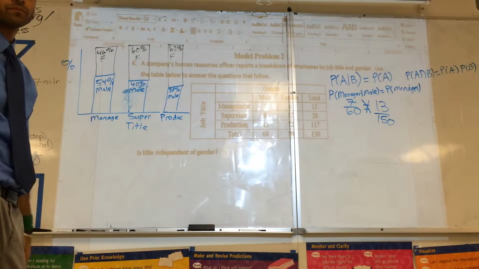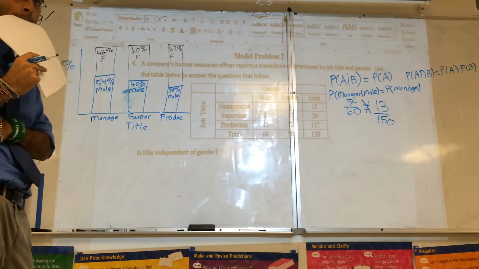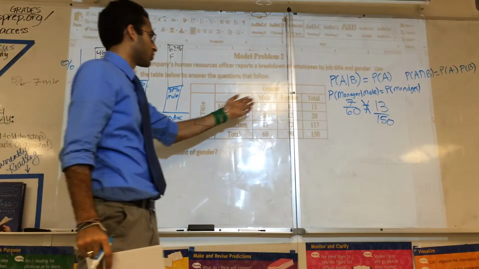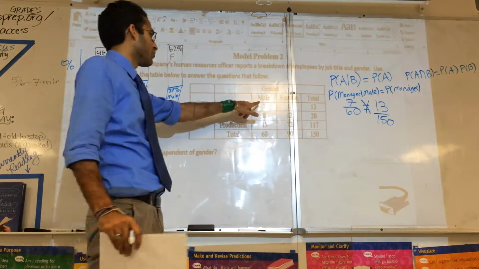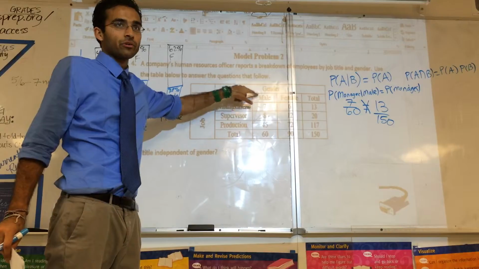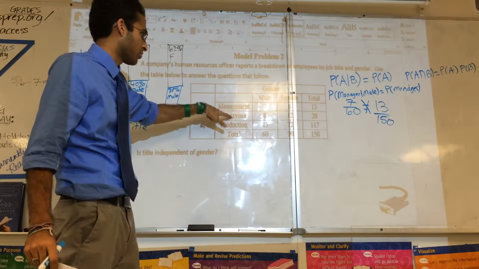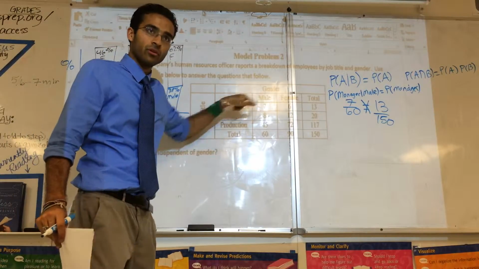So I have a question. For instance, you have the graph for P(A) and P(B). Could you just choose off of this one? Right. You could pick manager female, manager male, supervisor male. But just because it works one time, in other words, if you picked manager and male and said they are independent, you still need to check supervisor and male, see if those are independent. Still production and male.